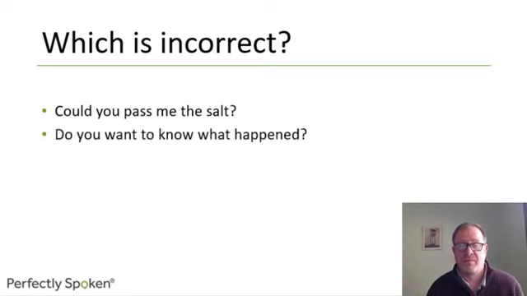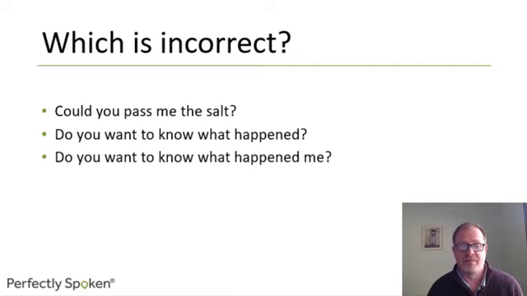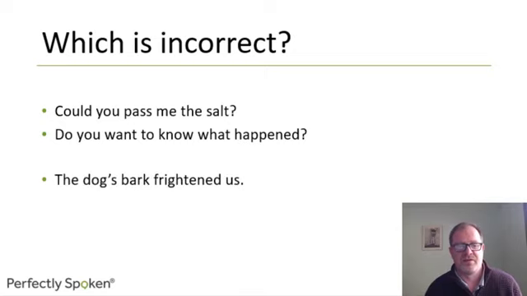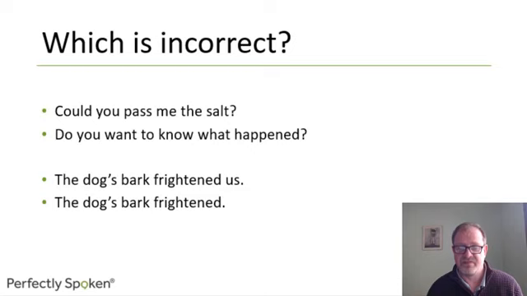Do you want to know what happened? Do you want to know what happened me? Happened is intransitive, so you have to get rid of that one. Okay, do you want to know what happened? The dog's bark frightened us. The dog's bark frightened. Frighten is transitive. It needs an object, so we have to get rid of the second one. So the dog bark, ruff, frightened us.